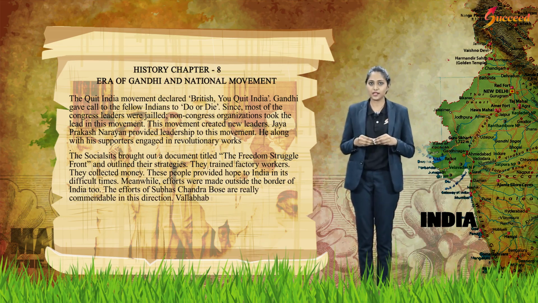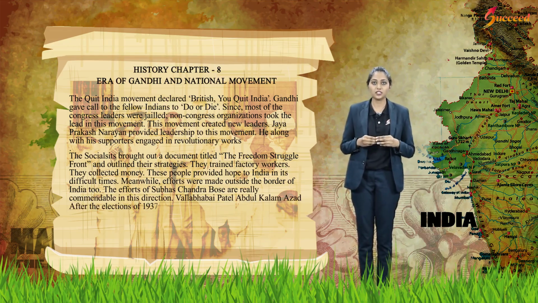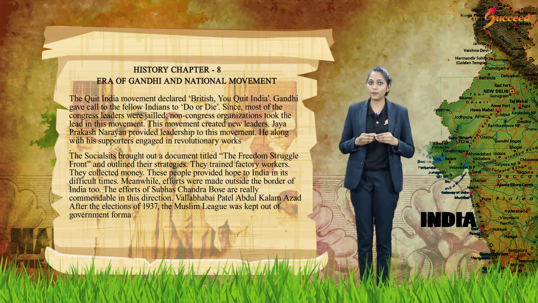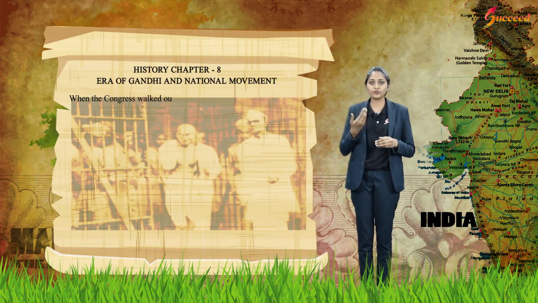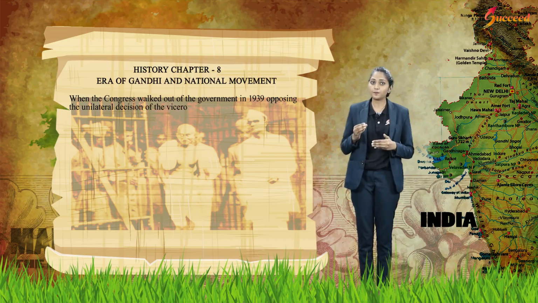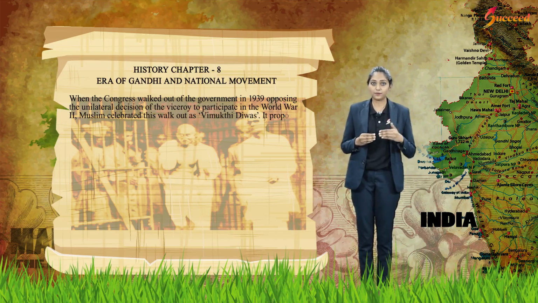After the elections of 1937, the Muslim League was kept out of government formation. When the Congress walked out of the government in 1939, opposing the unilateral decision of the Viceroy to participate in World War II, Muslims celebrated this walkout as Deliverance Day. It proposed the division of India.